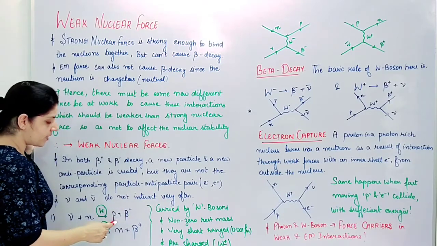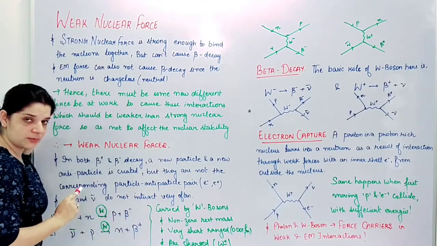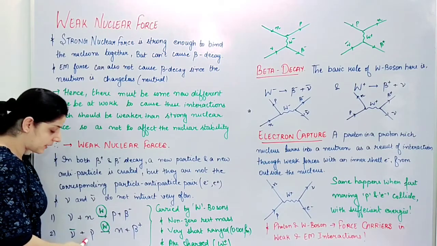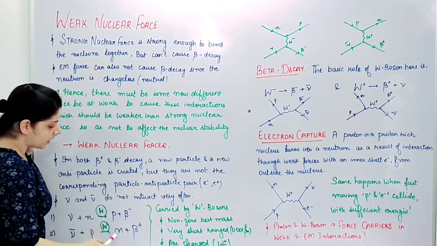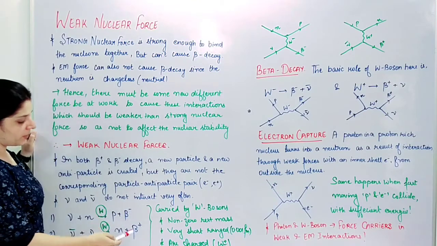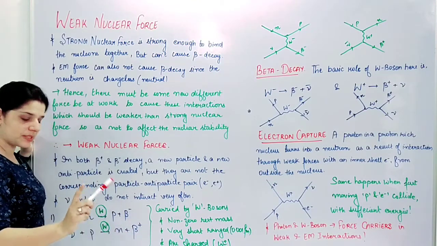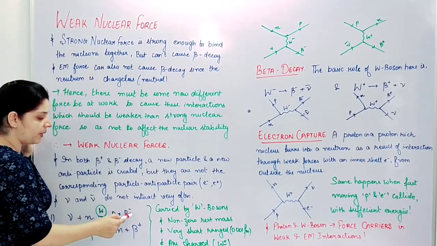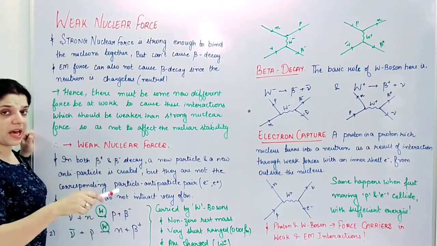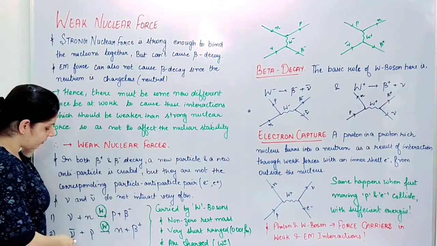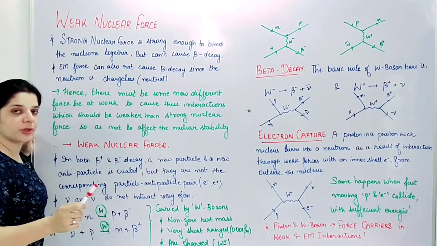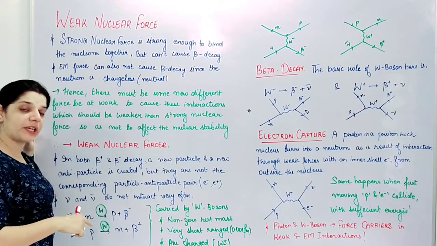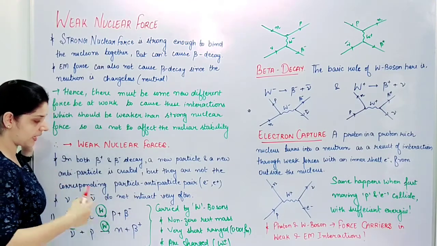Now this is a new particle. Then here it is an antineutrino reacting with the proton, resulting in a neutron and a beta positive. See, this is one reaction, this is another reaction. Beta positive and beta negative are a corresponding pair, whereas neutrino and antineutrino are a corresponding pair, but these are being created in different equations with different decays.